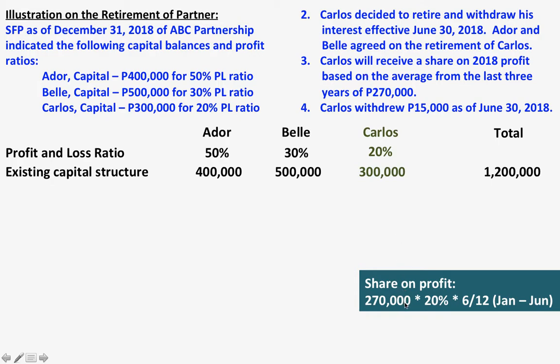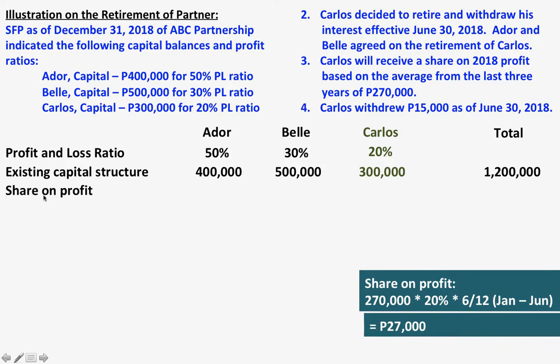So here in number 3, we have to consider the profit to be given to Carlos. It is stated that Carlos will receive a share on 2018 profit based on the average from the last 3 years of 270,000. So 270,000, that's the average, times the percentage share of Carlos of 20%, times 6/12 because it's not a complete year. So for the year, Carlos will only be entitled to profit from January to June. So the share of Carlos is 27,000. So that is the share on profit, and we are going to give it to Carlos.